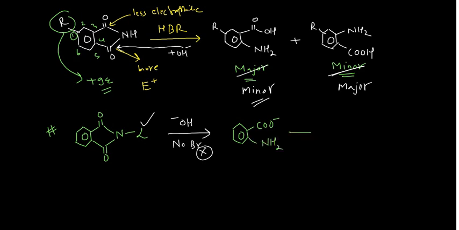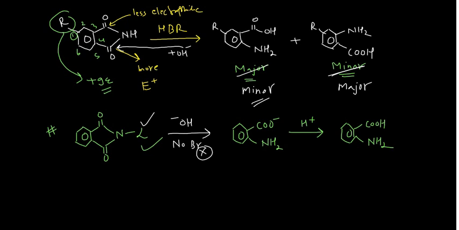If you do the hydrolysis for this one, that means aqueous, protic workup, you will have the acid and you will have NH2. So what I am trying to explain here is, whenever your imide is having only a leaving group, then only hydroxide is required to facilitate the reaction. This is something very important which you should keep in mind.